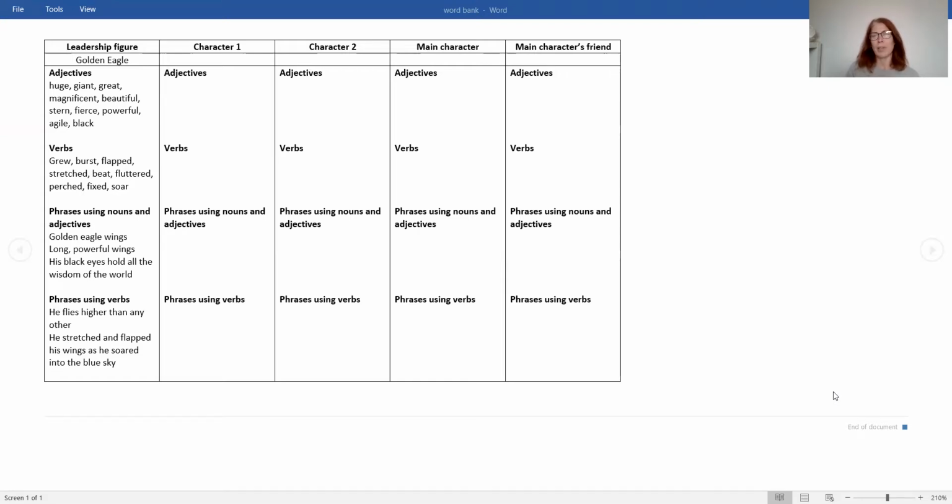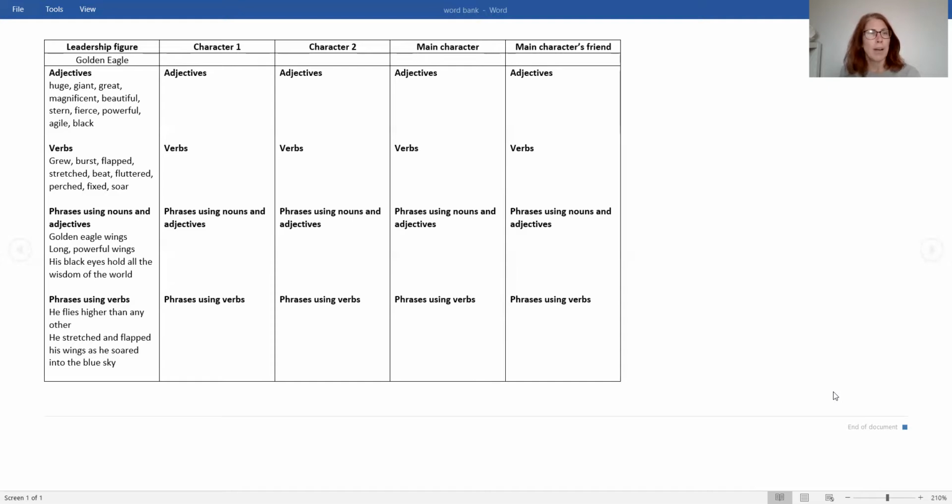Now I have to admit, I went on the internet and actually looked at some pictures of the golden eagle, and then I selected some adjectives to describe what it looked like and some verbs to describe how it moves, how it flies, its actions. So I wrote those down first, and then the second part is actually taking those singular nouns and adjectives and putting them together to make a phrase.